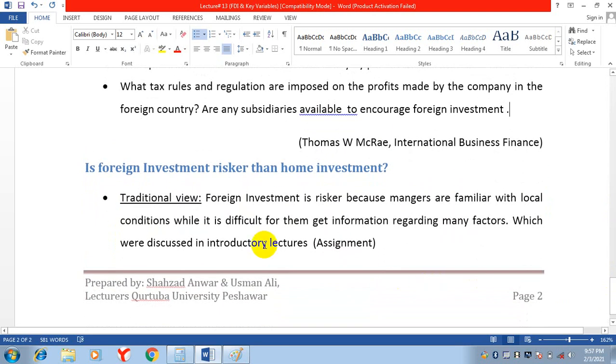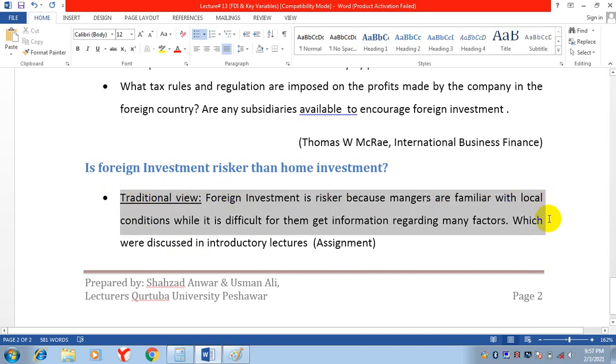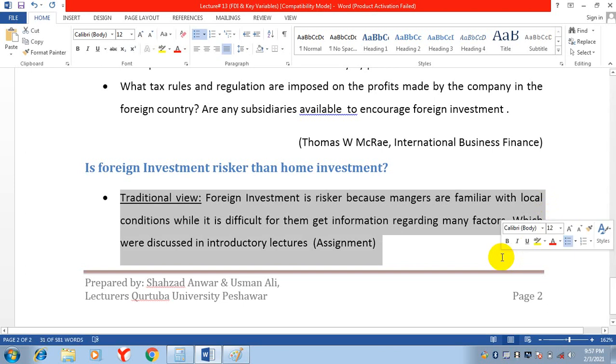Yes, foreign investment is riskier. Why? Because of the cultural differences, because of the new environment, because of the religion, because of different other factors. So what will you do? You will write an assignment. This is your assignment: foreign investment is riskier. Why is foreign investment riskier?